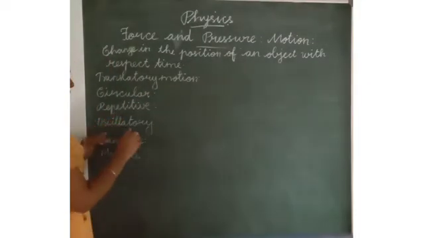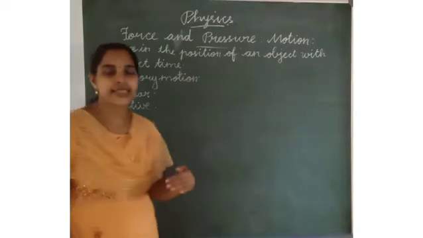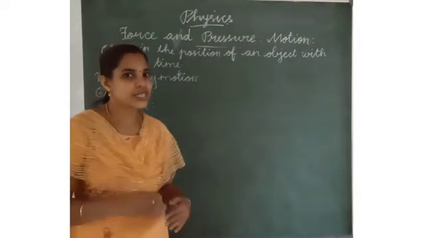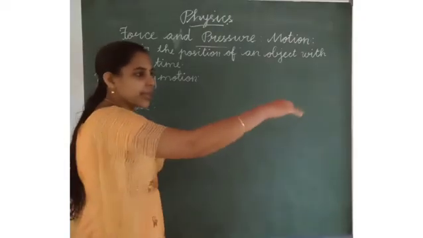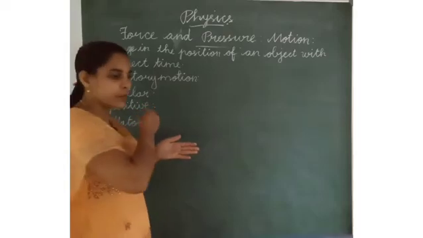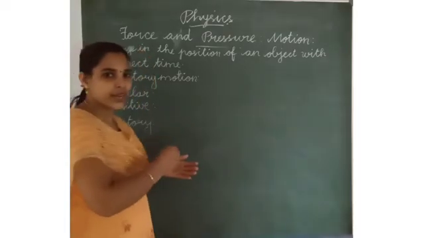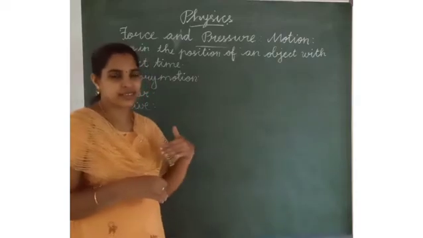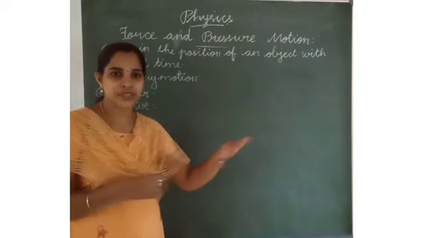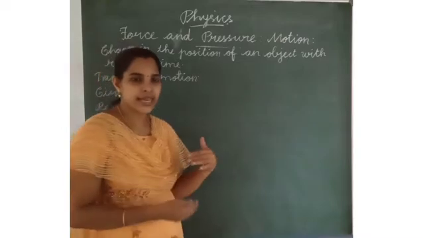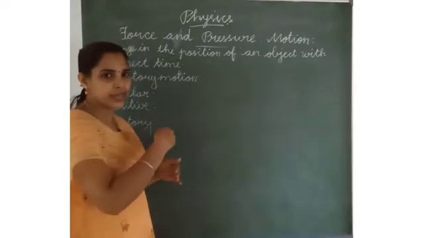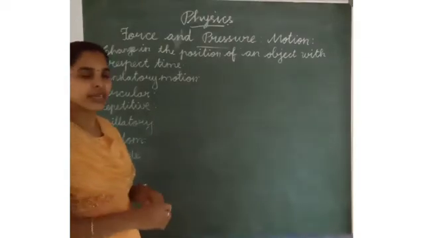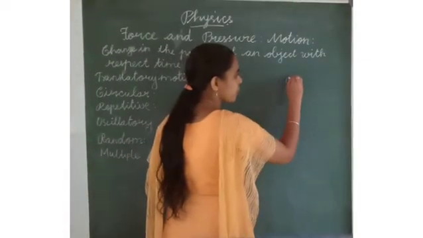Next one is oscillatory motion, or vibrating motion. Oscillatory motion means an object will move from one place to another place, and again it will come back, moving front to back. For example, a swing, and also a simple pendulum. Do you know the simple pendulum? An object will move front and back. That is called oscillatory motion or vibratory motion. It is about its mean position.